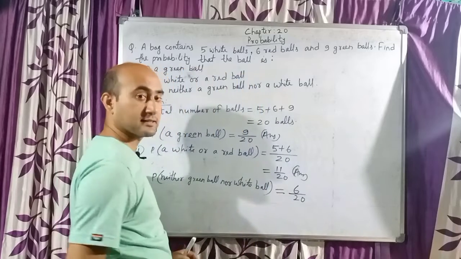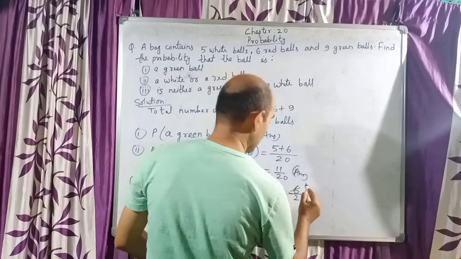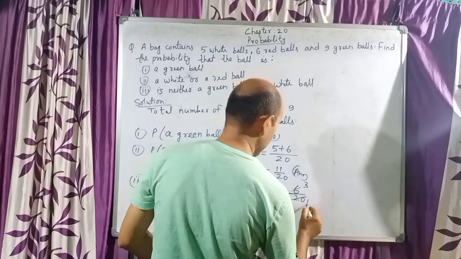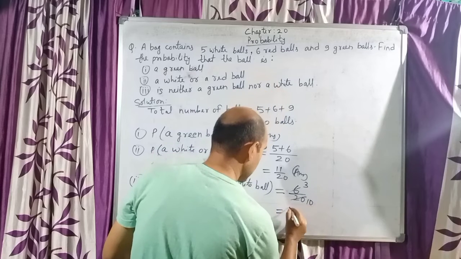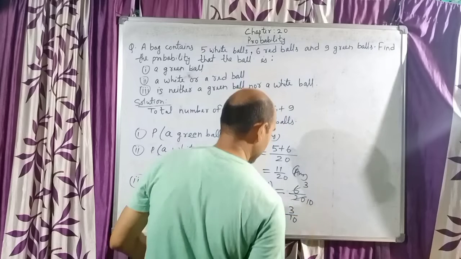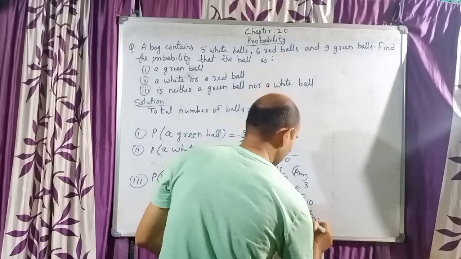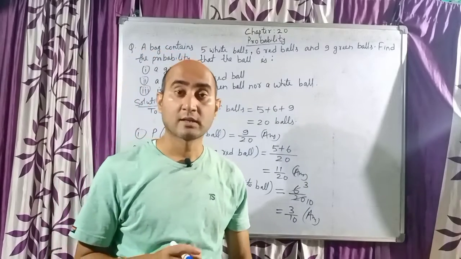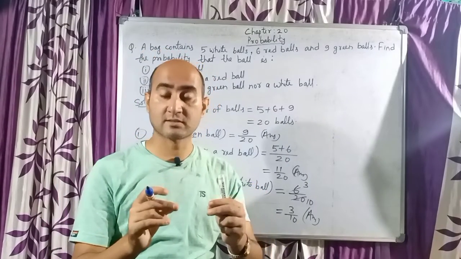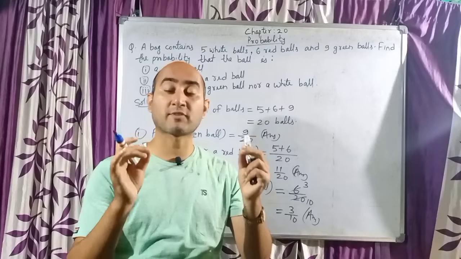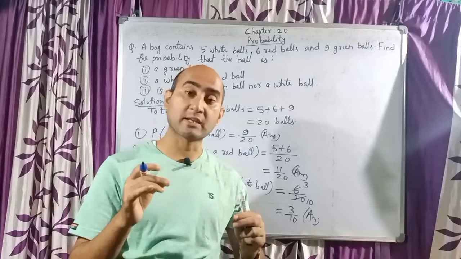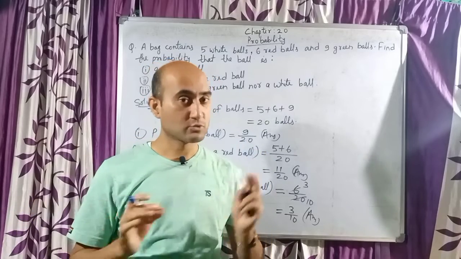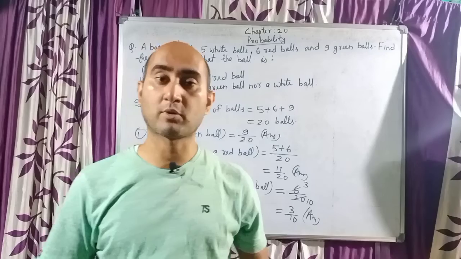But we can cancel them. So 2 3s are 6, 2 10s are 20. Our final answer is 3 by 10. So this is our answer. So children, this question is very important because it teaches us to know what is the meaning of neither nor and what is the meaning of either or. So that's why this question is very important.